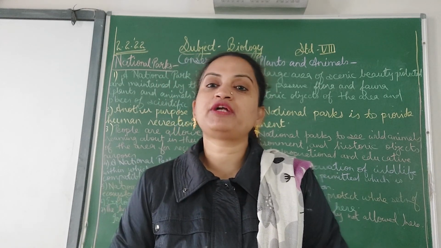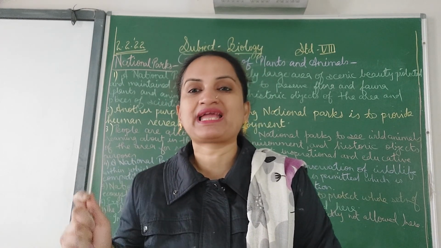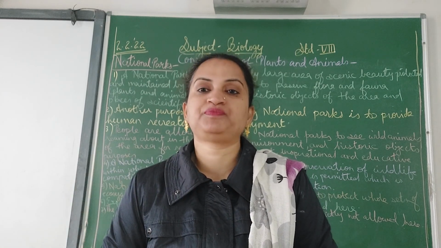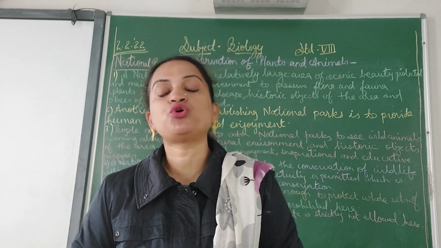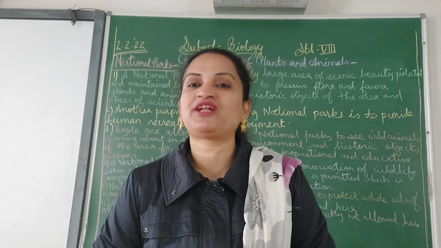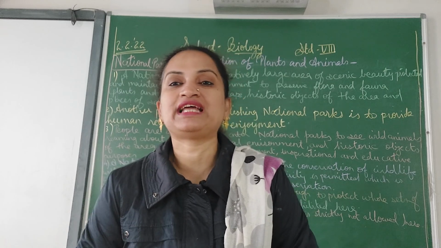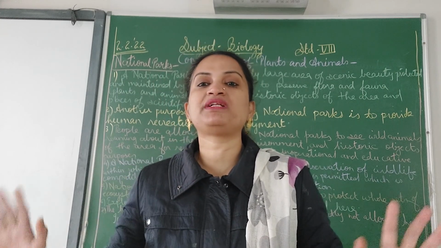You should go there, but not to pluck any flower or leaf or harm the animals. Go relax and enjoy the natural beauty, and let the animals also enjoy their natural environment when they are roaming there freely.